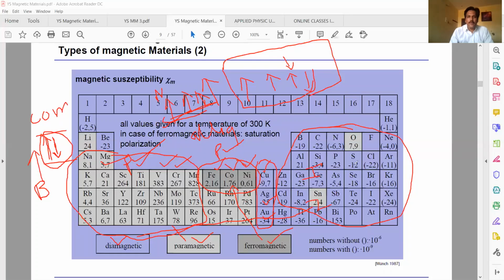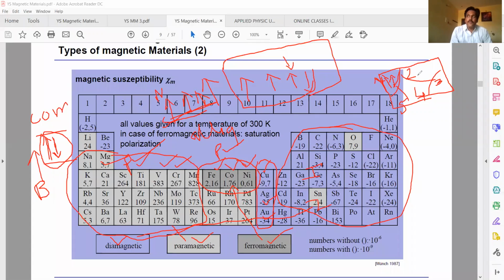If you consider ferromagnetic materials, they form small regions called domains. The material itself forms small regions called domains. This is domain 1, domain 2, domain 3, domain 4, domain 5. These materials also have partially filled inner subshells.